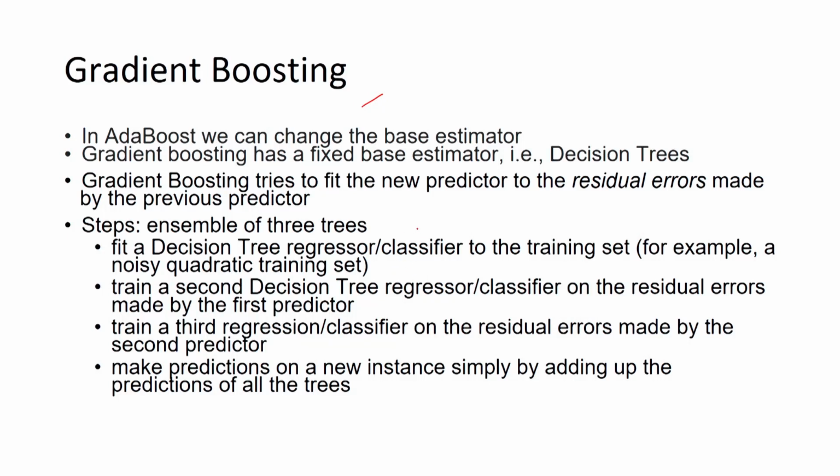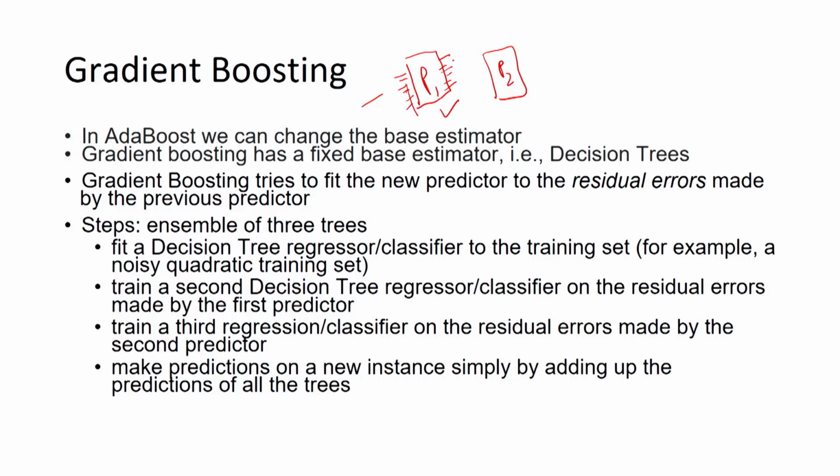So, how does this gradient boosting work? This is the first predictor. It will be trained on the instances and you will get the output. The second predictor will not be trained on the same targets, it will be trained on the residual errors of predictor one.